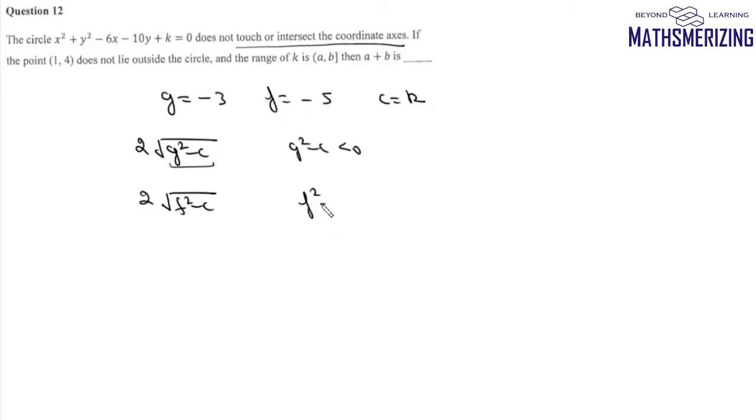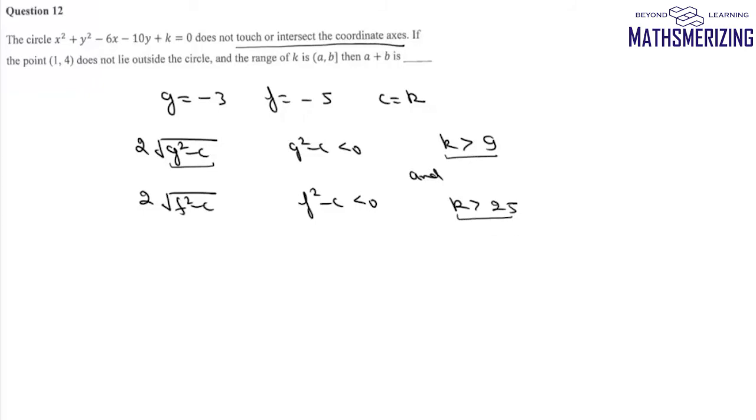Now since this circle does not touch or intersect the coordinate axes, it means the intercepts on the x-axis and y-axis should be imaginary. So we know that the intercept on the x-axis is twice under root g square minus c, and the intercept on the y-axis is twice under root f square minus c. Now if these intercepts are imaginary, then g square minus c must be less than 0, and f square minus c must also be less than 0. So from here we can write k should be greater than g square, which is 9, and k is greater than f square, which is 25. So the value of k is greater than 9 and the value of k is greater than 25.